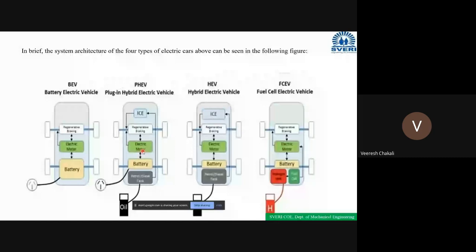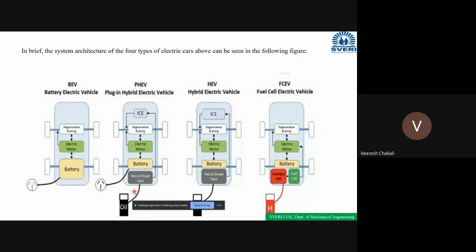Here we are taking the electrical energy through the battery, and for charging this battery, we provide one external supply charging port. As well as that, the fuel tank is there, so we can fill this tank with fuel using petrol pumps and so on.